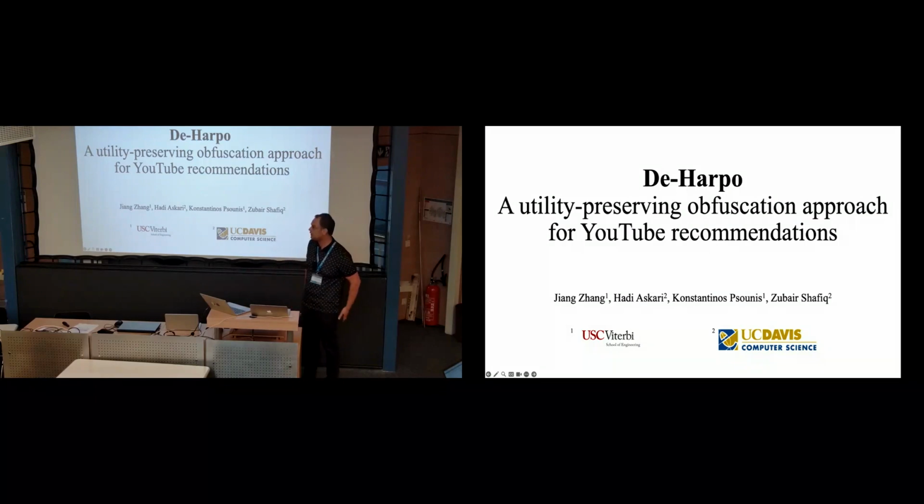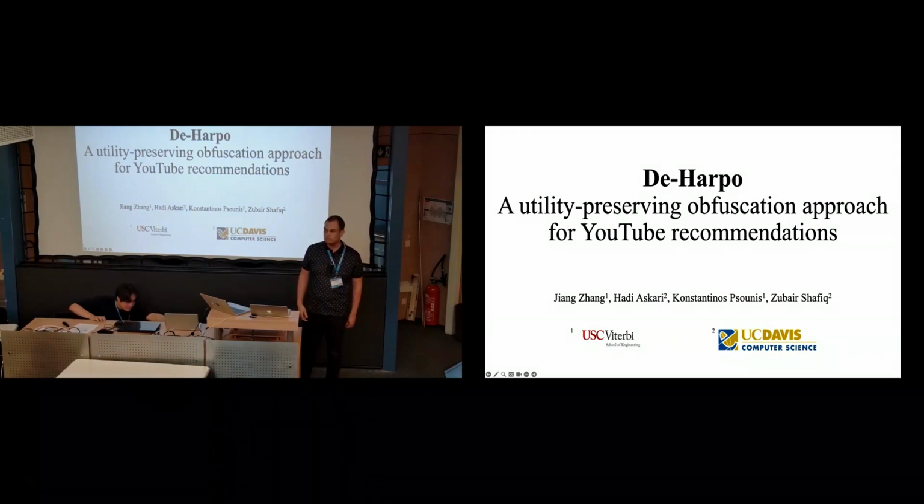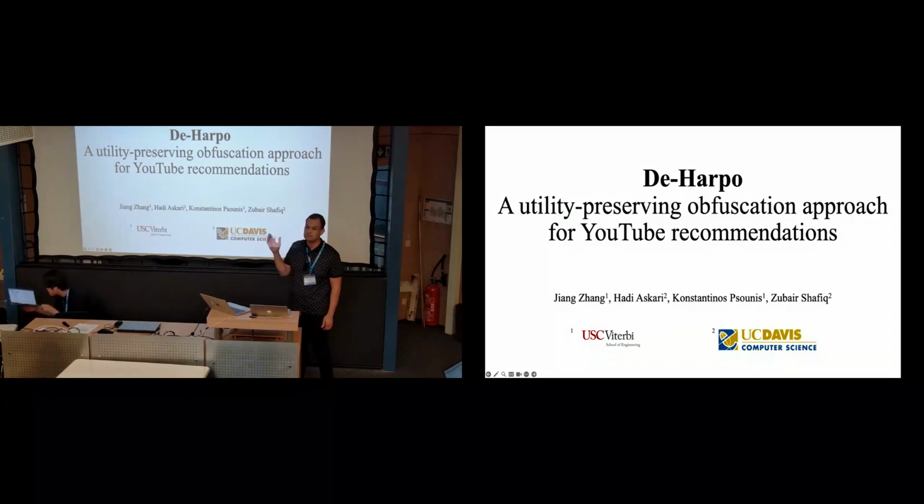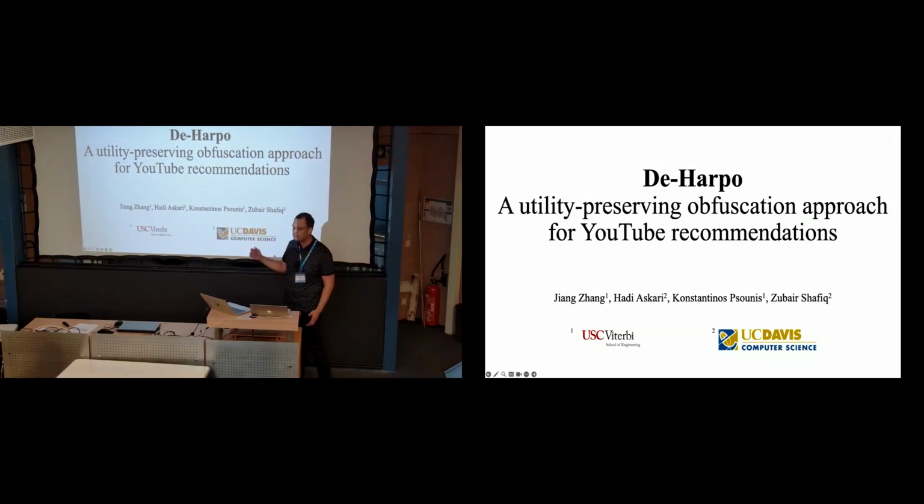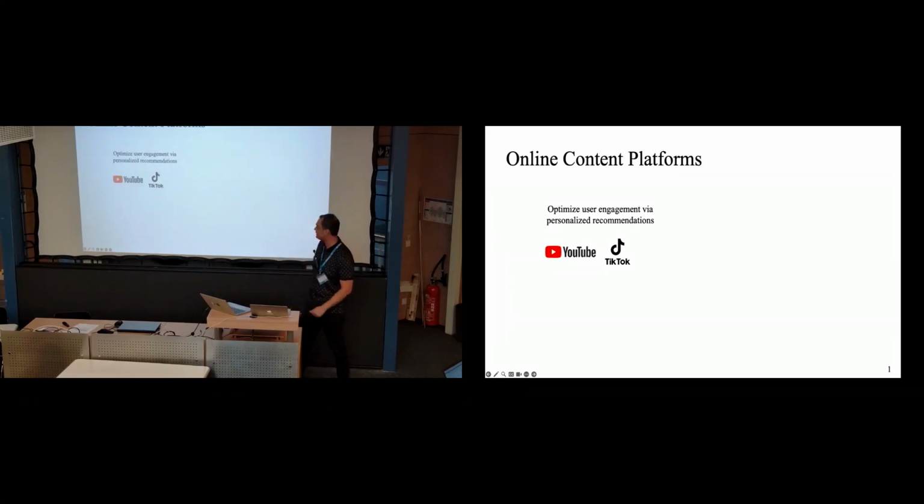Okay. So this talk is about a utility-preserving obfuscation approach for YouTube recommendations. This system that we call DHARPO builds on our previous work called HARPO, where we were doing privacy-enhancing obfuscation, but we did not specifically consider utility, and I will tell more about that in a little bit. This work is done by Jiang and Hadi, the two students who unfortunately could not be here due to visa issues, so I will try to do justice to this presentation.